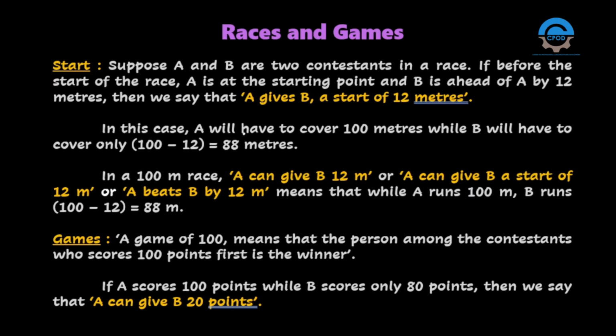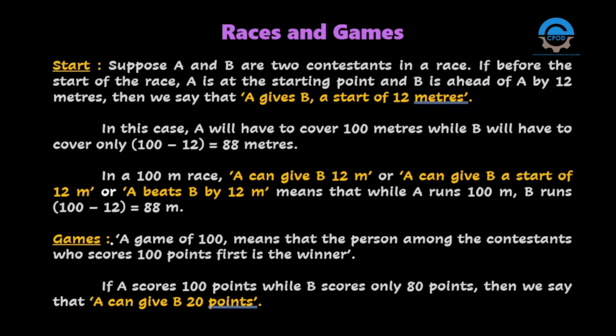In this case, A has to cover 100 meters while B has to cover only 88 meters, that is 12 meters less than A. In a 100-meter race, A can give B 12 meters, or A can give B a start of 12 meters, or A beats B by 12 meters, means that while A runs 100 meters, B runs only 88 meters. All of these have the common meaning of A running 100 meters and B running only 88 meters.